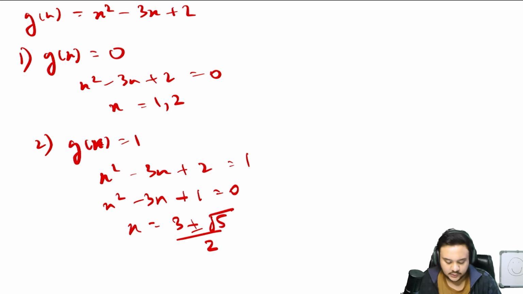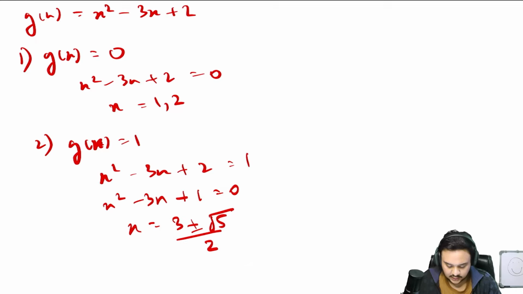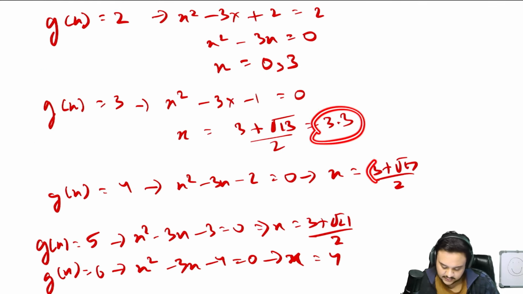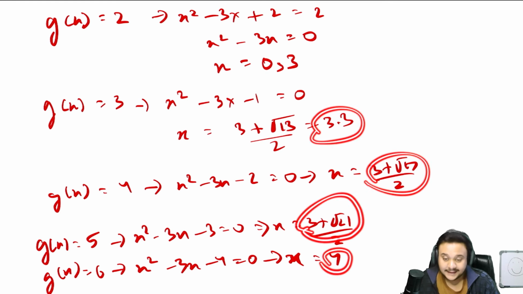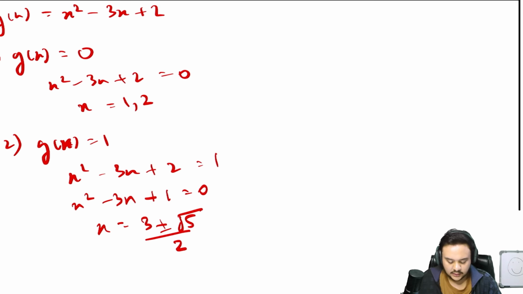Okay, so now let us just count these values. 1, 2. Now these are two values, do not forget, plus and minus. So 4, 5, 6, 7, 8, 9 and 10. Okay, so we have counted a total of 10 values. So that is all that you had to do here.